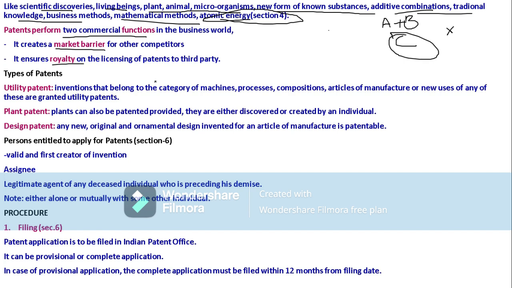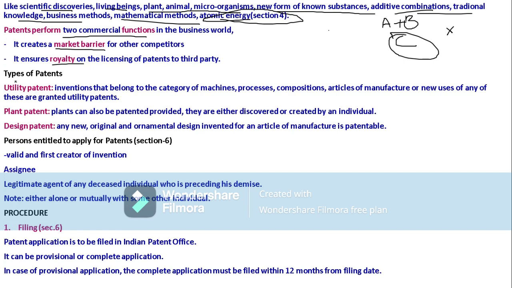For giving the license, we will receive royalty from the third party. We will not transfer the ownership right in this licensing case. We just give a license to use our invention to the third party in consideration of some payment. So these are the two commercial functions under patents.